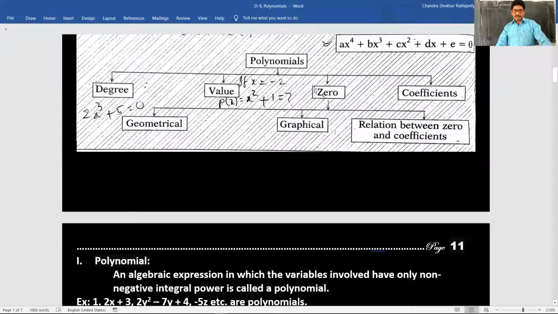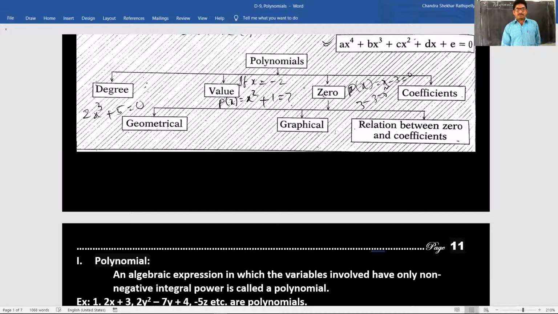Zero of the polynomial. What is the zero of the polynomial? Zero of the polynomial means p of x is equal to x minus 3. What is the zero of the polynomial? If we substitute 3 in place of x, then we get 0. 3 minus 3 is equal to 0. That's why the zero of the polynomial is 3.